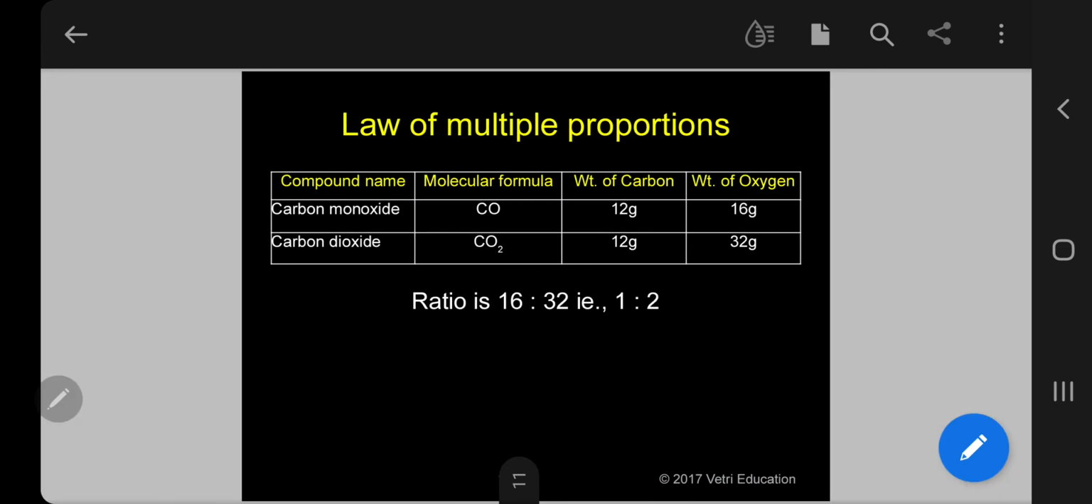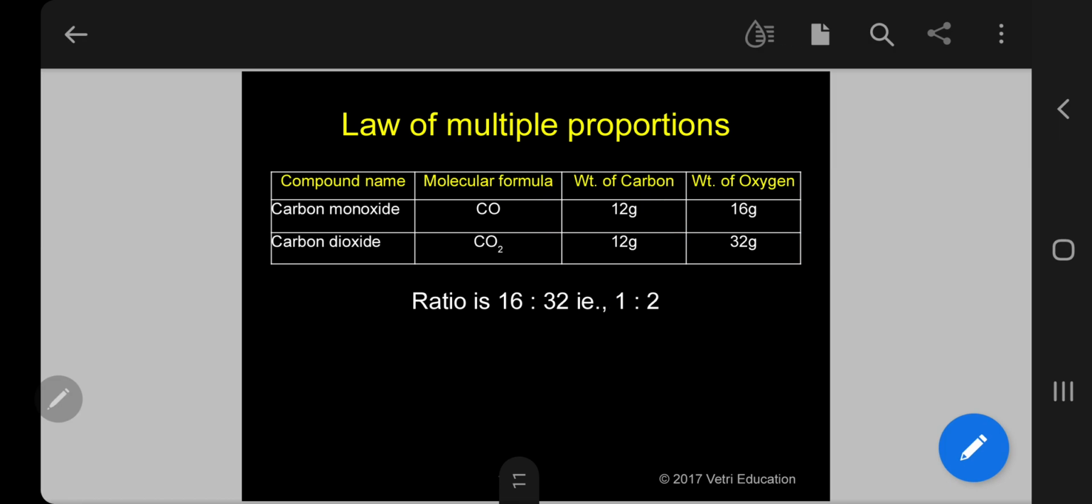So I told you already the example of carbon monoxide. I am giving it in the form of a table here. For carbon monoxide, during the formation, I am taking two elements, carbon and oxygen. The weight of carbon is 12 grams, oxygen is 16 grams, a 1:1 ratio. In the case of carbon dioxide, carbon is 1 and oxygen 2, so 12 grams of carbon combines with 32 grams of oxygen. So the ratio will be 16 is to 32, that is 1:2 in the case of carbon dioxide. In the case of carbon monoxide, 1:1.